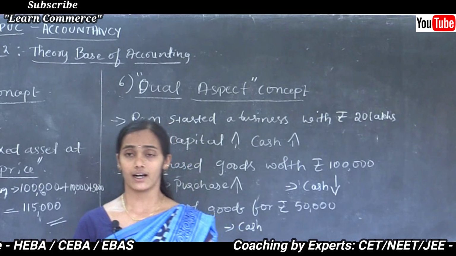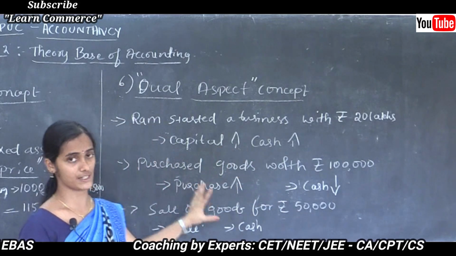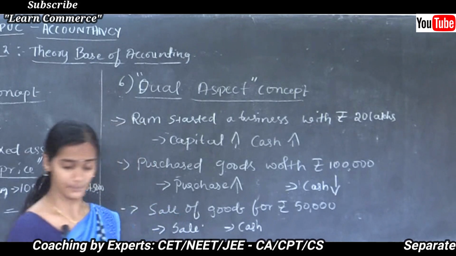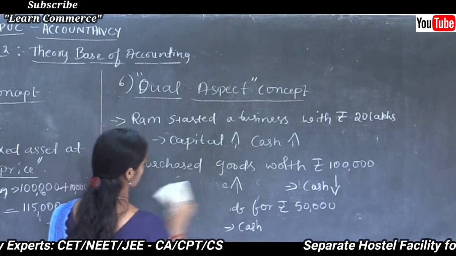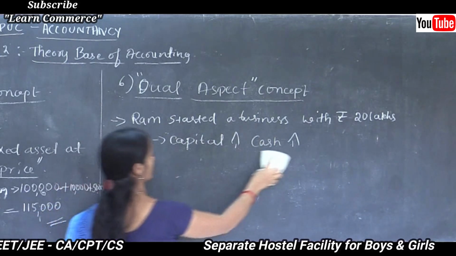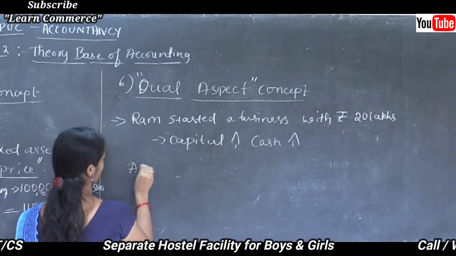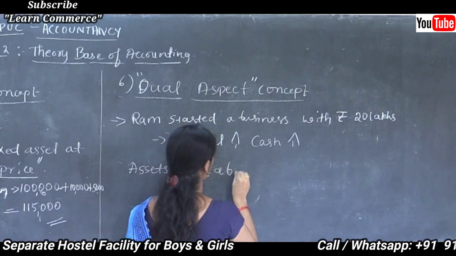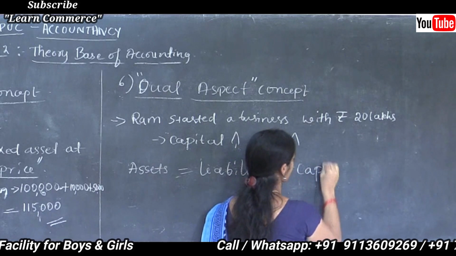This duality principle, what is it called? Duality principle. This duality principle is commonly expressed in terms of the fundamental accounting equation. That equation is assets equal to liabilities plus capital.